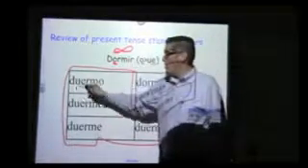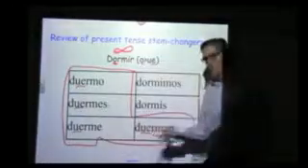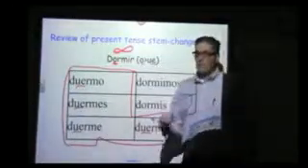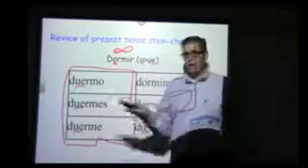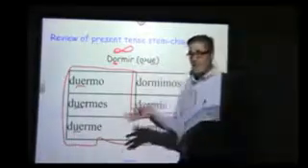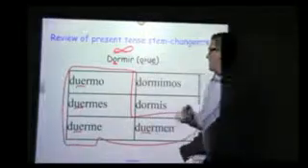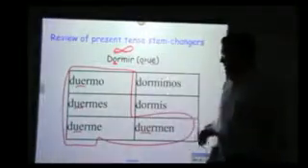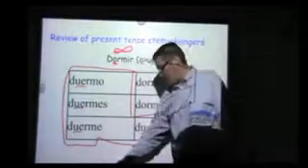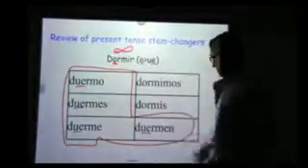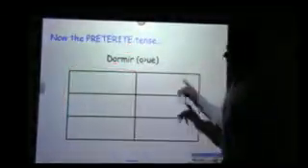So the O changes to UE in all of these conjugations. Now this shouldn't be new, this should be review for all of you that are watching this now, because we're in the past tense now and we're assuming that by this point you know the present tense stem changers. So dormir is an O to UE stem changer in the present tense. Let's look now at the preterite.